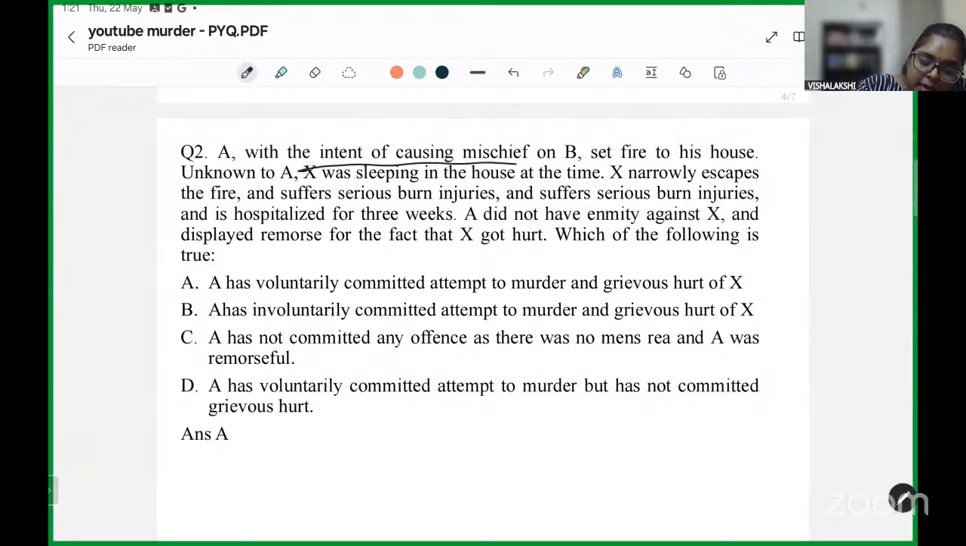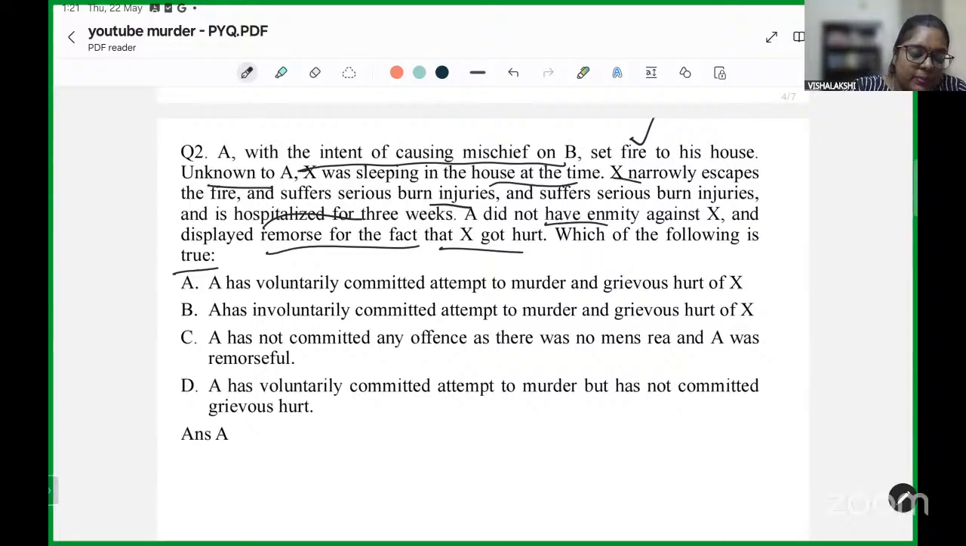A, with the intent of causing mischief to B, set fire to his house. Unknown to A, X was sleeping in the house at the time. X narrowly escapes the fire, suffers serious burn injuries and is hospitalized for 3 weeks. A did not have enmity against X and displayed remorse for the fact that X got hurt. Which of the following is true?